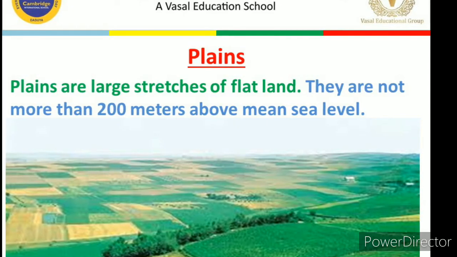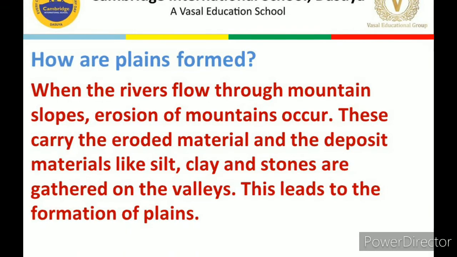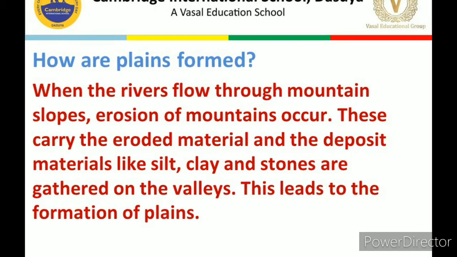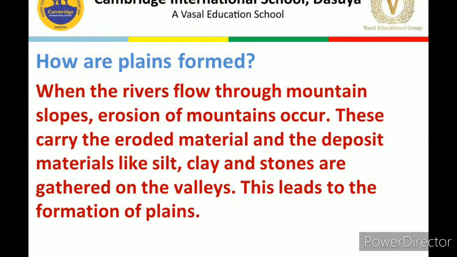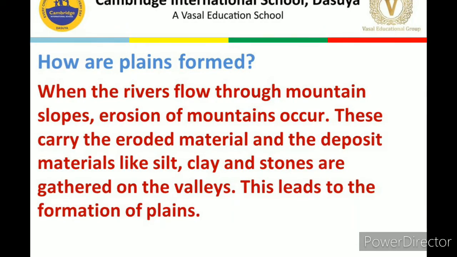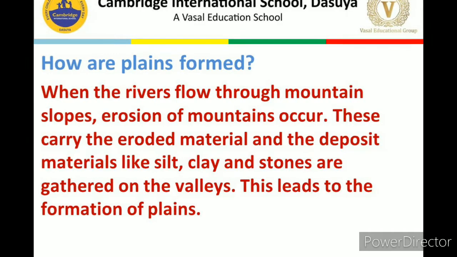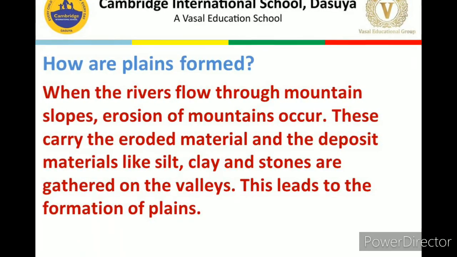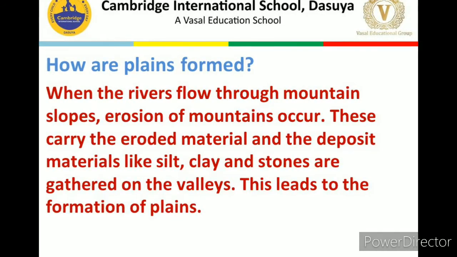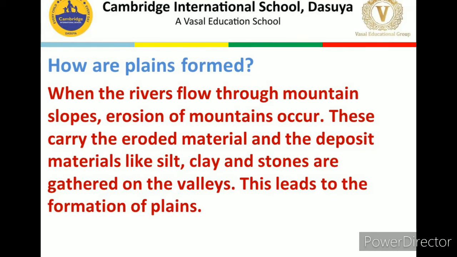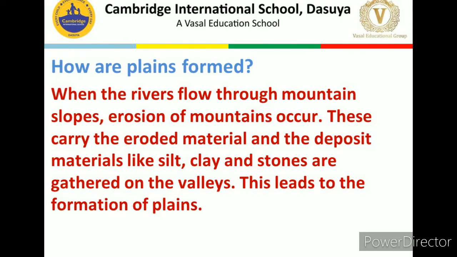How are plains formed? As we have discussed about the glaciers, there are many rivers which originate from these glaciers, and when these rivers flow through the mountain slopes, erosion of mountains occurs. They erode the mountains and then they carry the material and deposit the material such as silt, clay, stones, etc. in the valleys, and this leads to the formation of plains. So plains are formed with the help of the rivers which are flowing through the mountains.